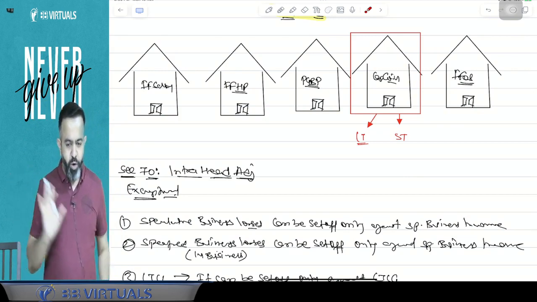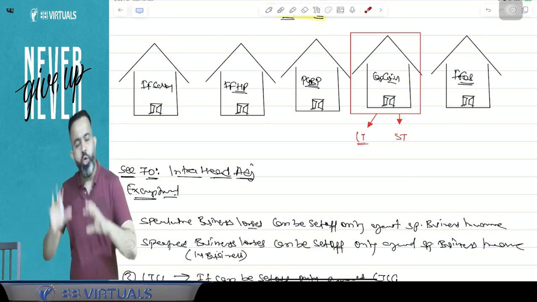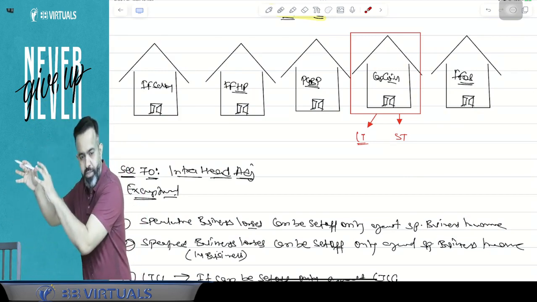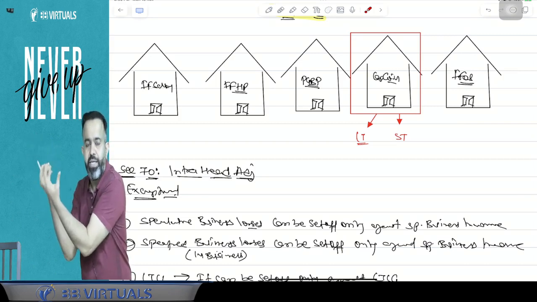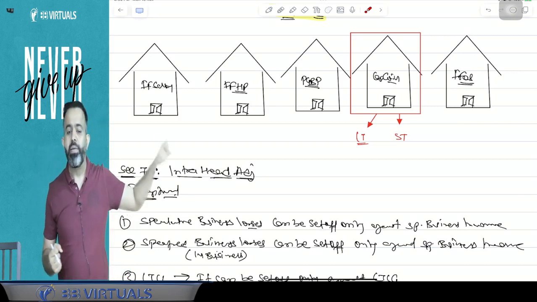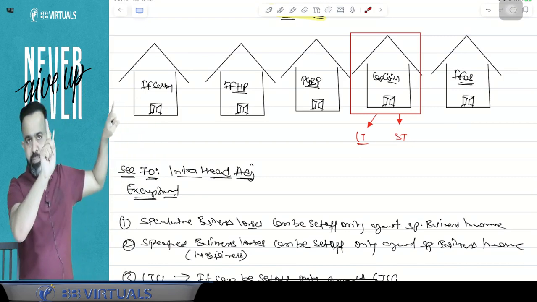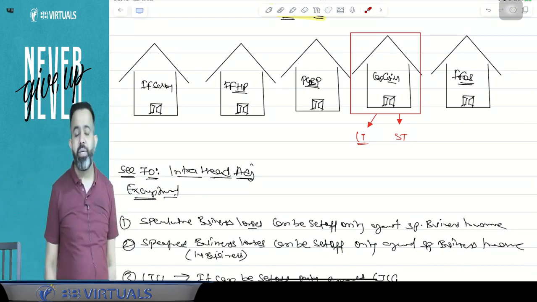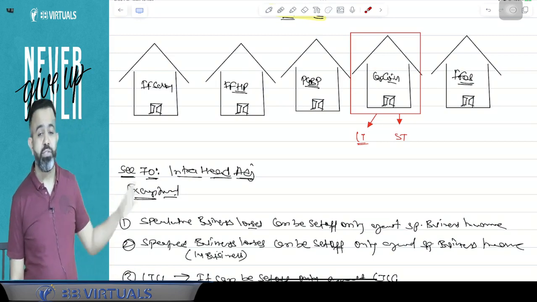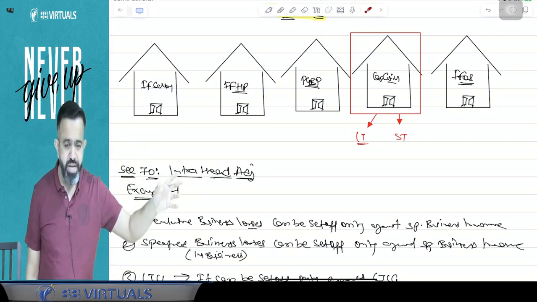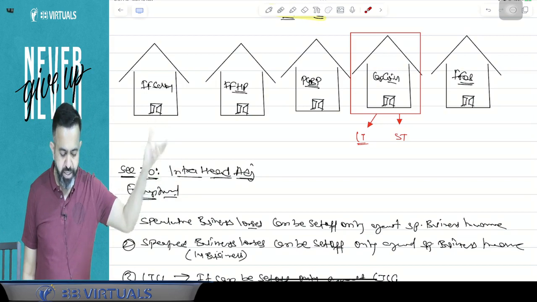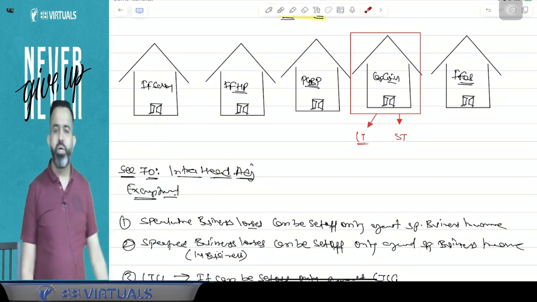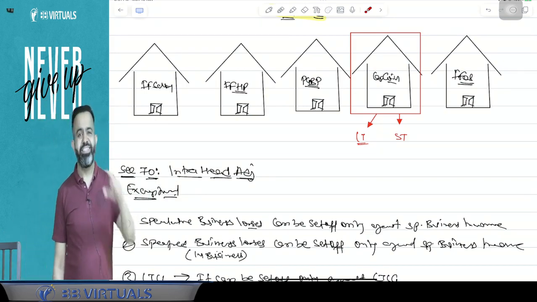So what I am saying is, suppose there is a long-term capital loss. If Mukesh Ambani needs help, then short-term capital gain cannot help him. Means long-term capital loss cannot be set off against short-term capital gain. But suppose there is a short-term capital loss, Anil Ambani requires help. Then can Mukesh Ambani help him or not? Answer is yes.